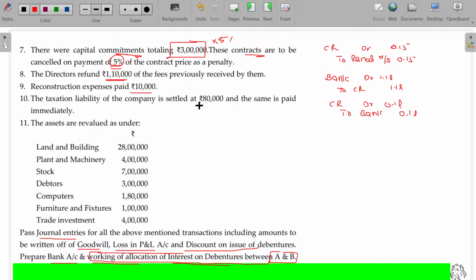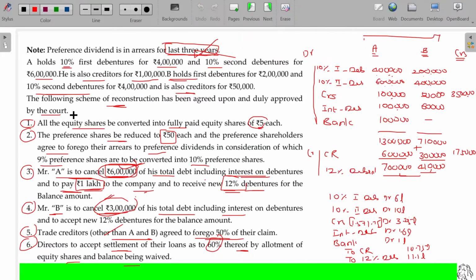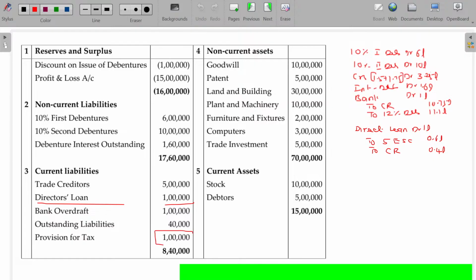The taxation liability of the company is settled at 80,000 rupees and the same is paid immediately. Now check the provision for taxation we have: 1 lakh. Out of that 1 lakh, you are going to make an 80,000 payment, and the balance 20,000 is waived. So on verification, the tax liability is only 80,000. Then the entry: provision for taxation account debit 1 lakh, to bank, the payment made being 0.8 lakhs, and to capital reduction account 0.2 lakhs.